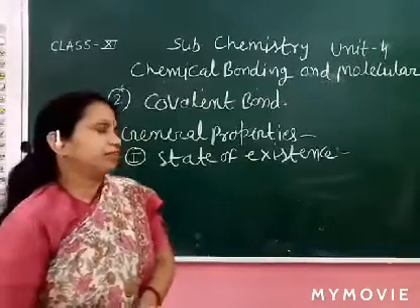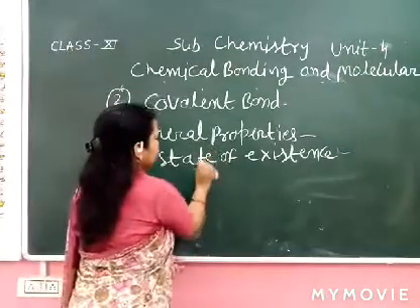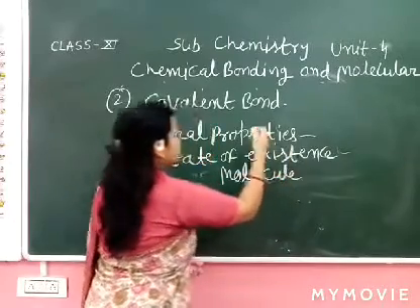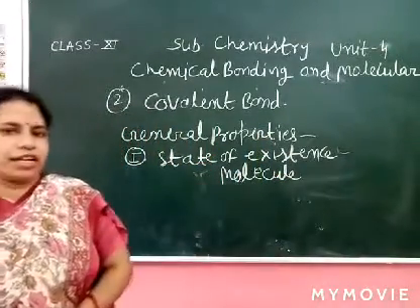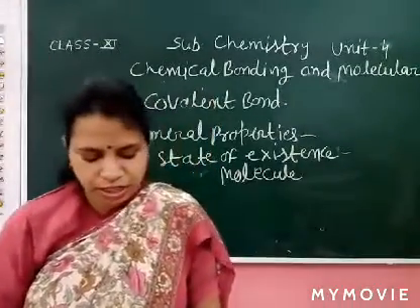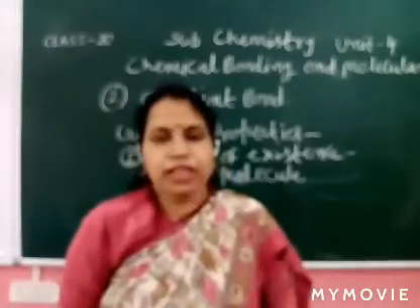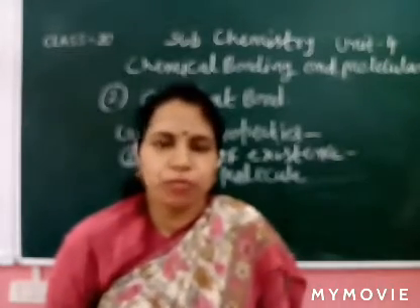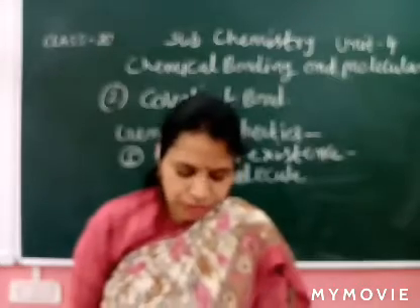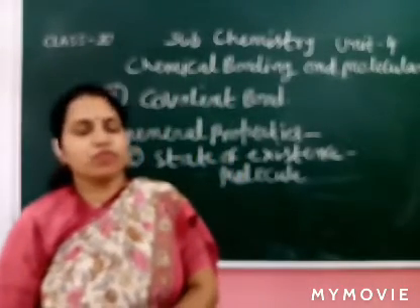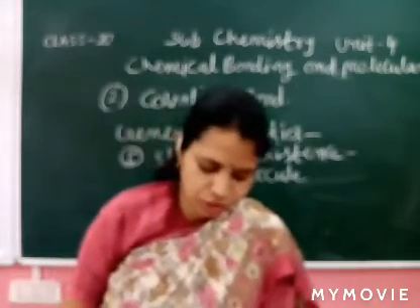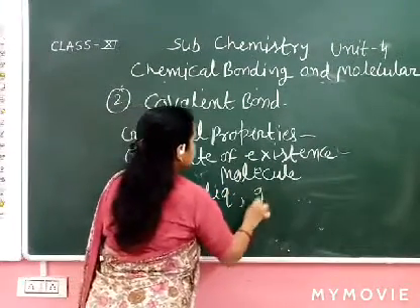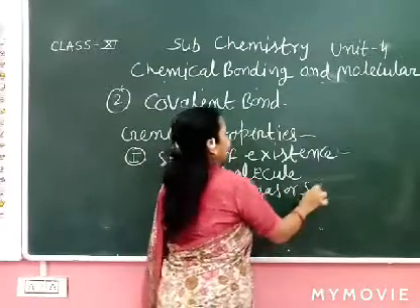We already know they exist in the form of molecule, not ion. In crystal structure, in ionic compound there are ions. In covalent compound there are molecules. So the covalent compound do not exist in ionic form. They exist in molecular form. In molecule, there are weak intermolecular force of attraction between the molecules. So they exist as a liquid, gas, or some compounds are solid.